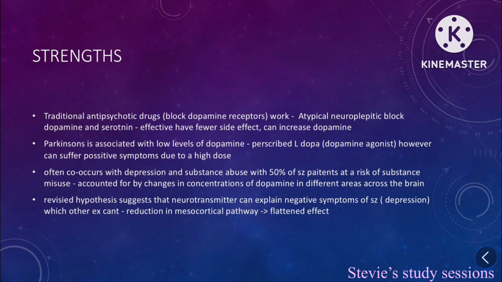Schizophrenia often coincides with depression and substance misuse. About 50% of schizophrenic patients are at risk of misuse. This is accounted for by the changes in concentration of dopamine in different areas across the brain. This revised hypothesis suggests that neurotransmitters can explain both negative symptoms, depression, which others can't. A reduction in the mesocortical pathway leads to the flattened affect. So that's the explanation of the hyper and hypodopamine explanation.